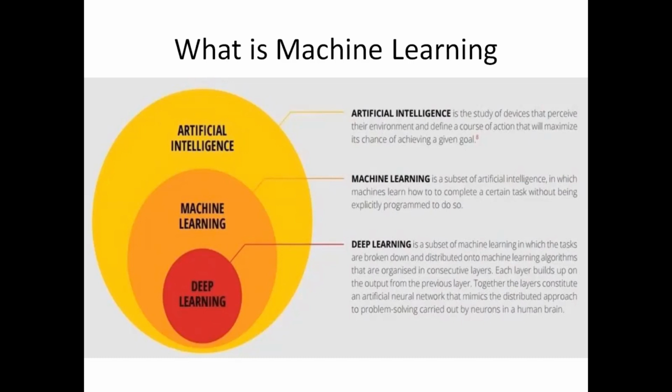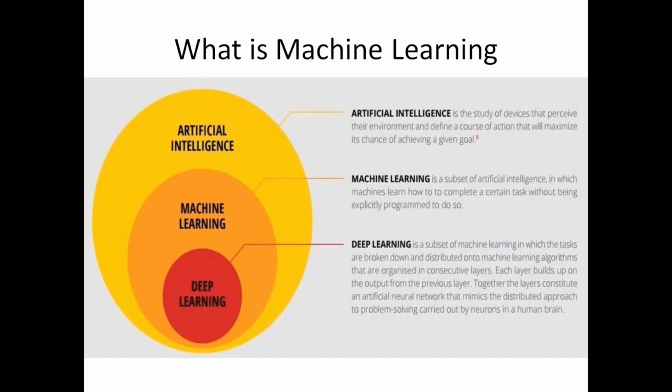So that is the definition of machine learning, and it is a subset of artificial intelligence. And again, as we see here, a subset of machine learning is deep learning, in which the tasks are broken down and distributed into machine learning algorithms that are organized in consecutive layers.